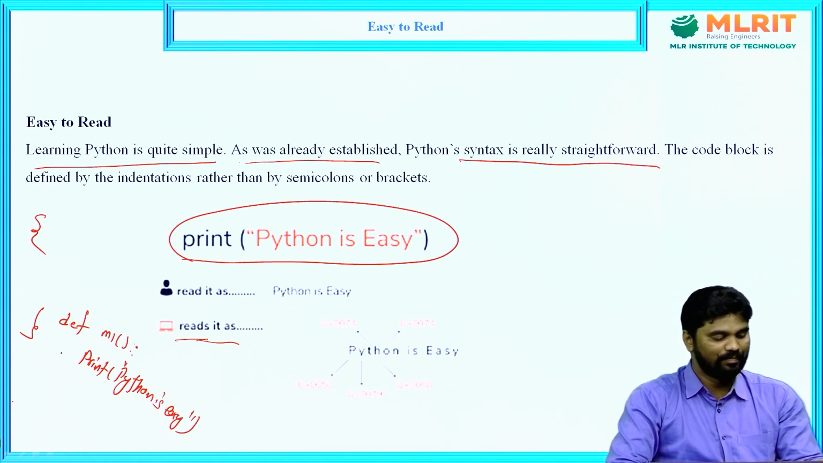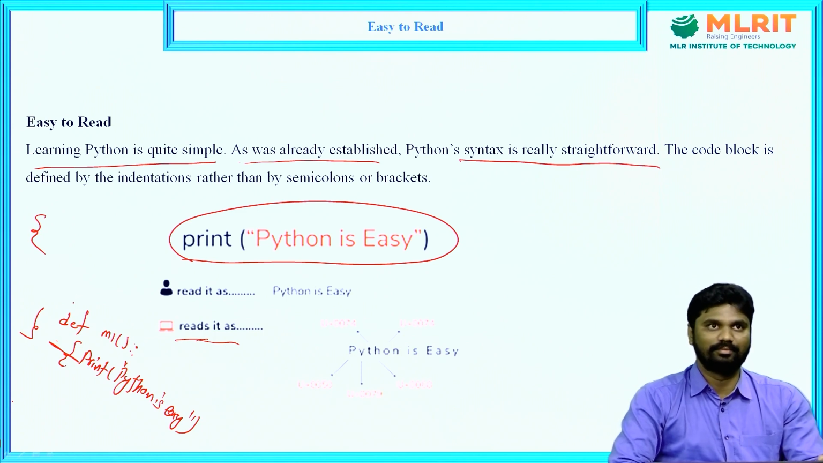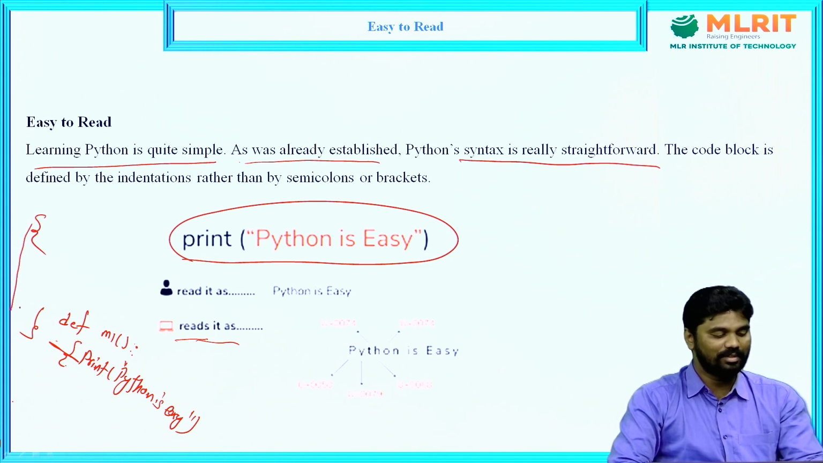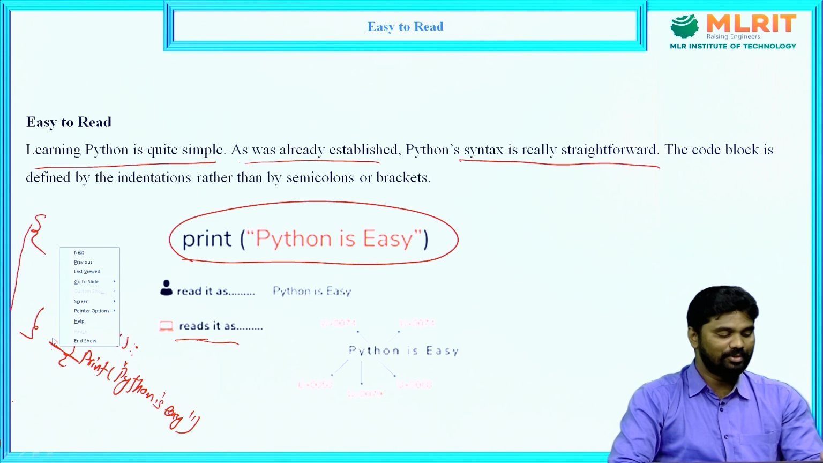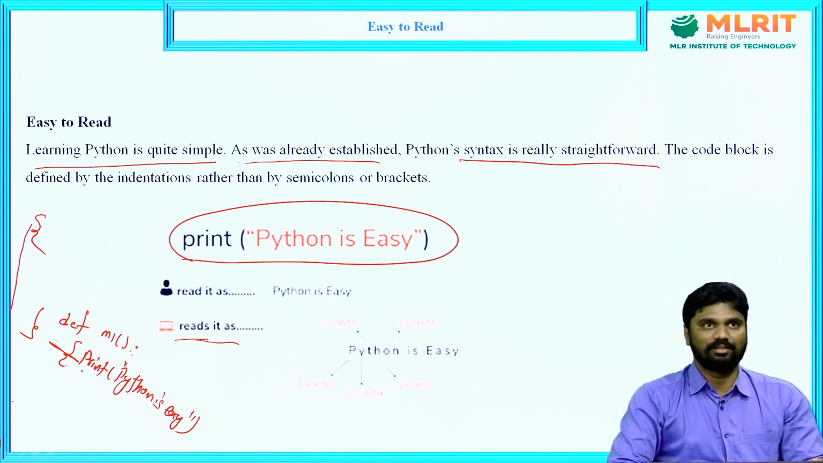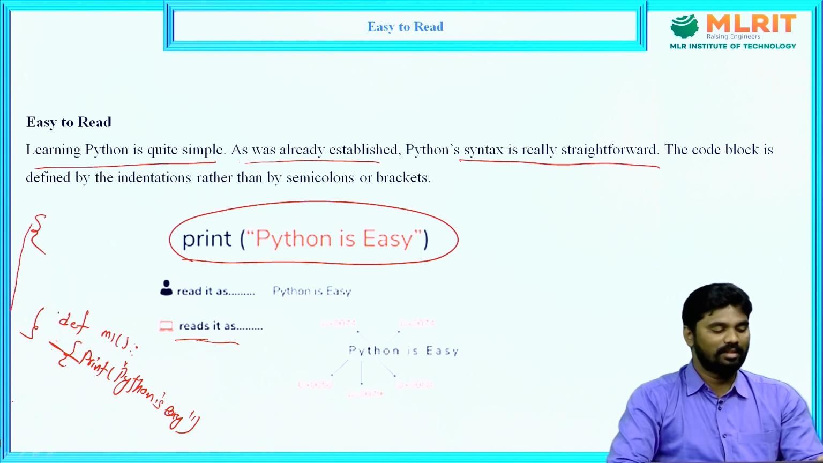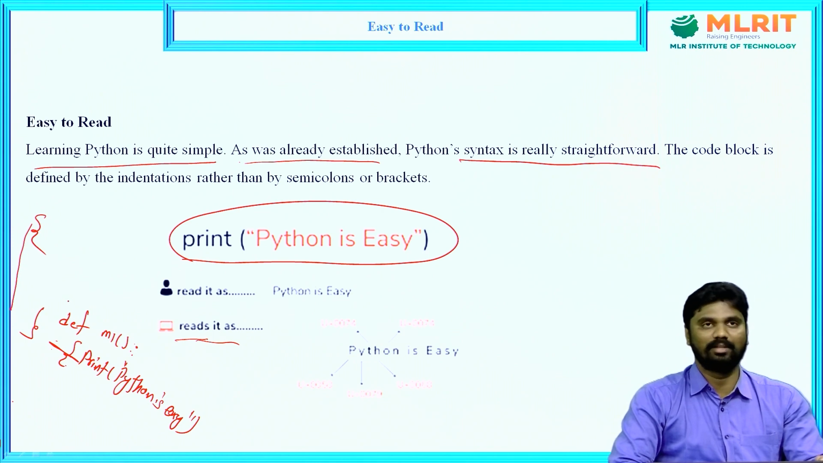Python is easy, right? Now this is called indentation, and it is the representation of what? The block of code. In Java, we can represent the block of code by using curly braces, but in Python, we represent the block of code by using indentation. Indentation means the spaces before the characters. So that's why it is easy to read.